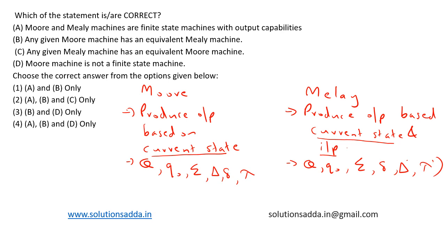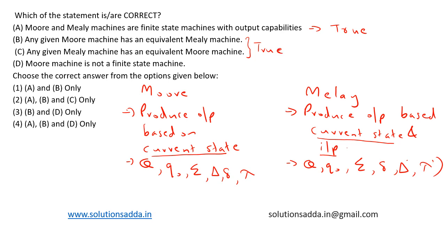The first one is, Moore and Mealy machines are finite state machines with output capabilities. Yes, both are finite state machines and they have output capabilities. This statement is true. Second one, any given Moore machine has an equivalent Mealy machine. That is another concept. Both Mealy and Moore are equal in power and they have corresponding equivalent machines. So both the statements are true only.